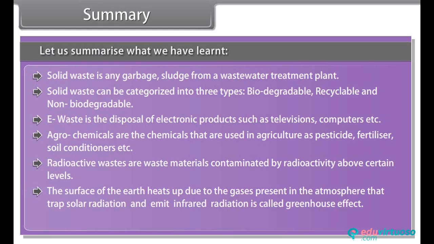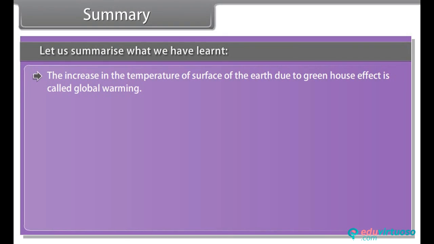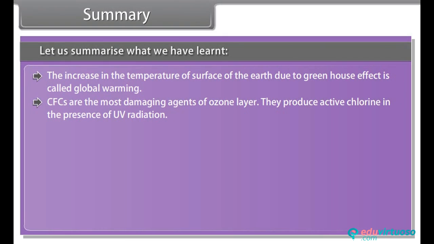The surface of the earth heats up due to the gases present in the atmosphere that trap solar radiation and emit infrared radiation, called the greenhouse effect. The gases present in the atmosphere are called greenhouse gases. The increase in the temperature of the surface of the earth due to the greenhouse effect is called global warming. CFCs are the most damaging agents of the ozone layer. They produce active chlorine in the presence of UV radiation.